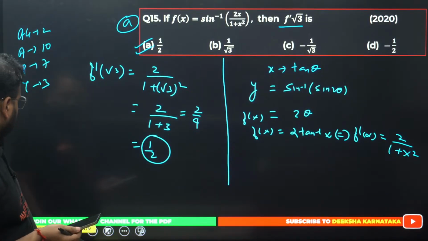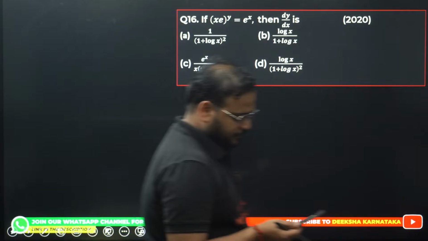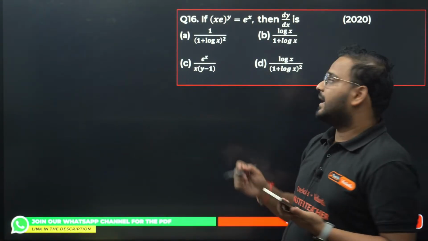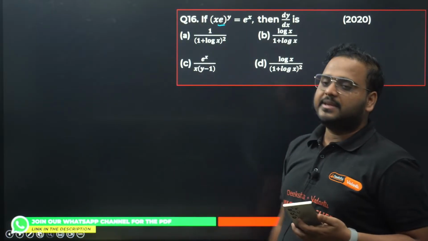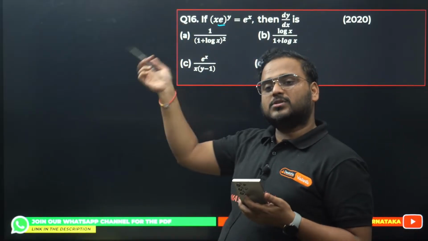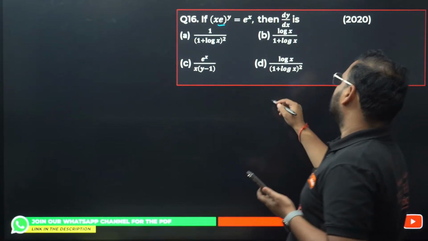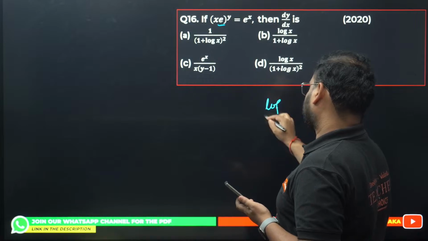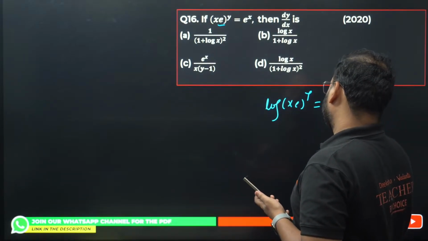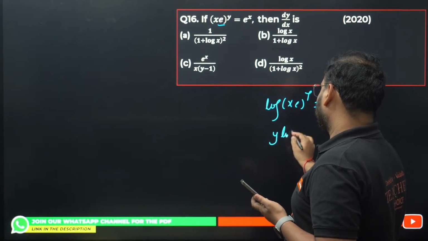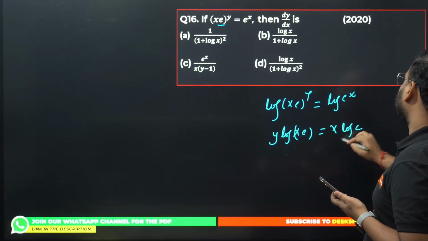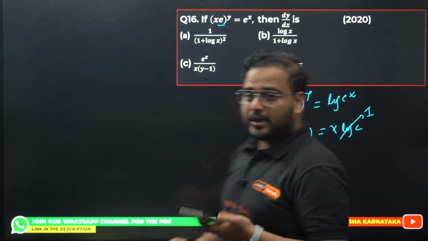Let's begin. Question number 16. So who are solving this? X e power y equals e power x. How to solve this question? You have a product here, powers also, use log, as simple as that. So you get log of x e power y equals log of e power x, which is y log x e, and we get here x log e. Log e is 1, right?